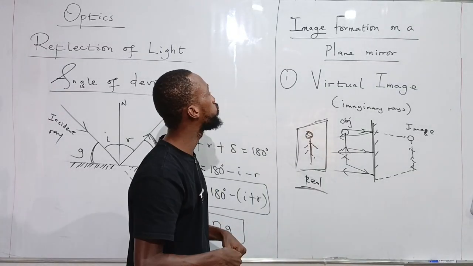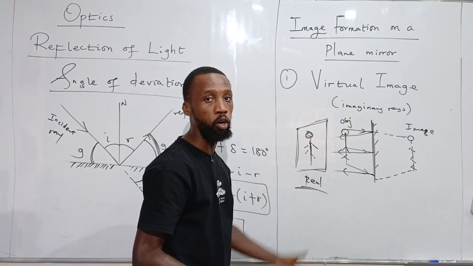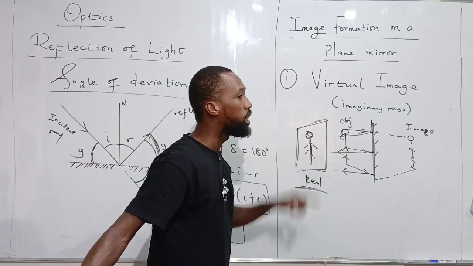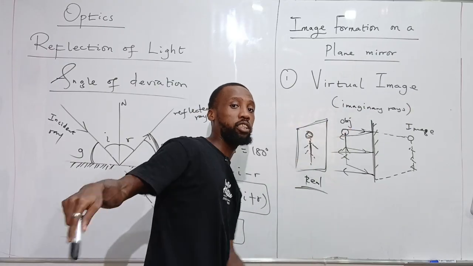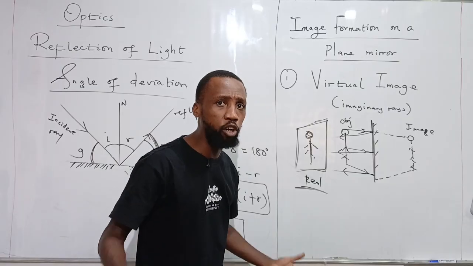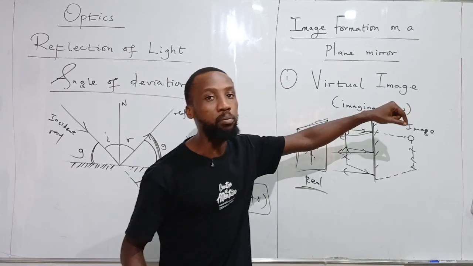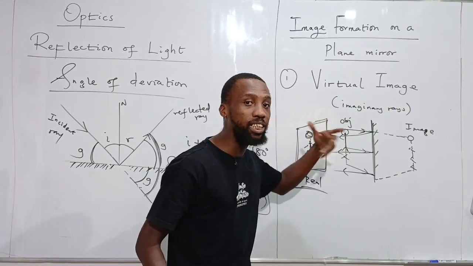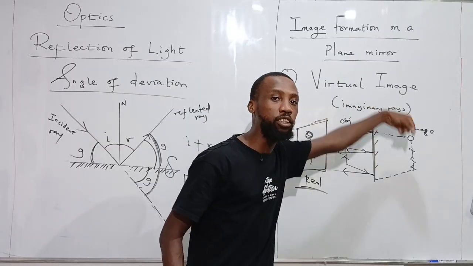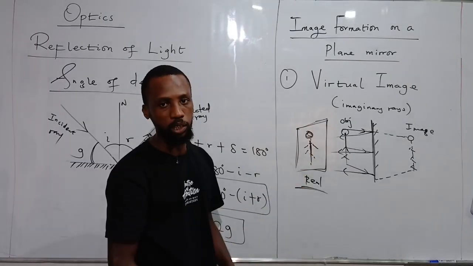But we can't have that situation for a plane mirror. If you stand in front of a mirror in your room and you have a board beside you, and your image is formed on that board instead of inside the mirror, then you should run away, because that cannot be a plane mirror any longer. A plane mirror can only give us a virtual image, images formed by imaginary rays of light, images that cannot be formed on a screen on the same side as the object. That is what we are talking about.